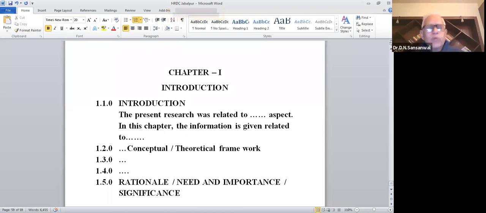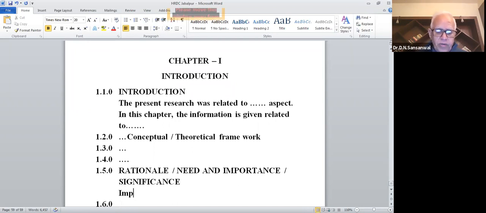Now, this particular one is very, very important. The quality of your work is judged from the rationale that you have written. And the rationale must include a few paragraphs to highlight the need and importance of your work.